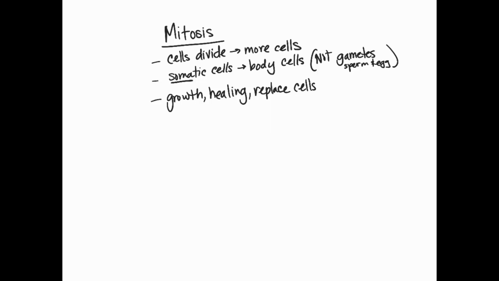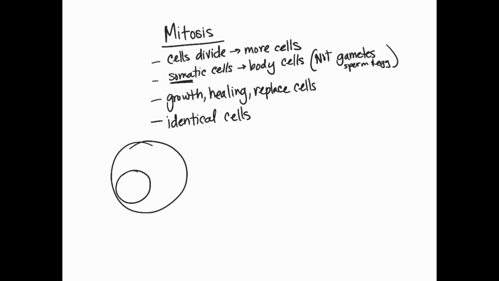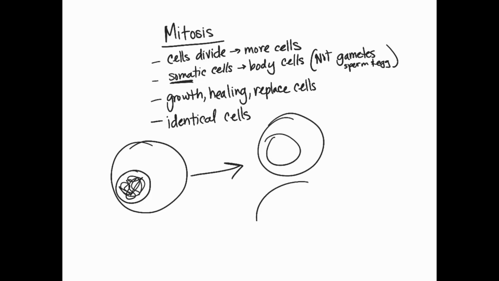Another important thing to remember about mitosis, not only is it only in somatic cells, it's also that when they divide, they produce cells that are identical. So we start out with a cell with its nucleus, and we've got all of our DNA in the nucleus, and then at the end of mitosis, we end up with two what are called daughter cells.